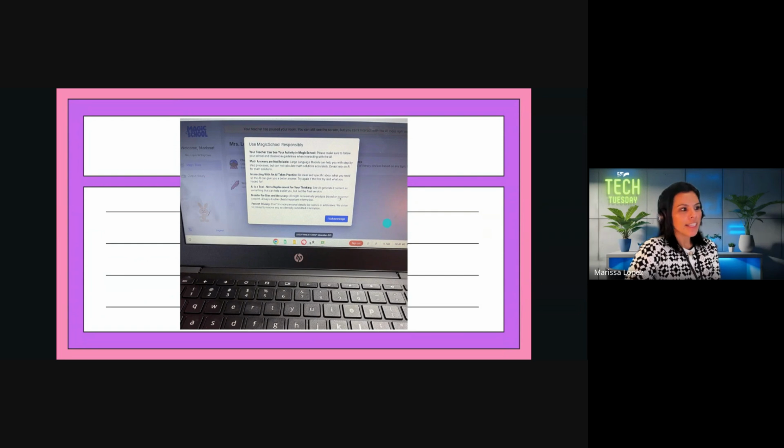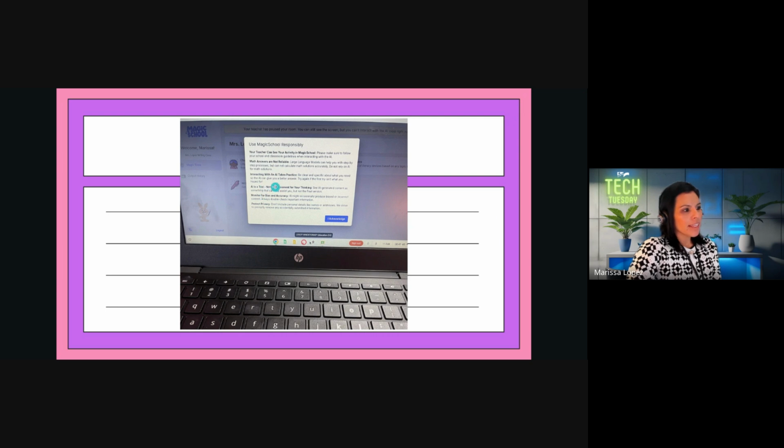Once your students log in, they will see a Use Magic School Responsibly acknowledgement. They tend to click I acknowledge without reading it, so we highly recommend that you either log in as a student and take this little clip and read it to them, and maybe do this before they actually go in to Magic School AI, and go ahead and let them know that the teacher can see everything. So all of the threads, everything they type, all of the questions, all of the interactions are saved. Okay, and it will actually flag them if they're getting off topic or talking about something else.